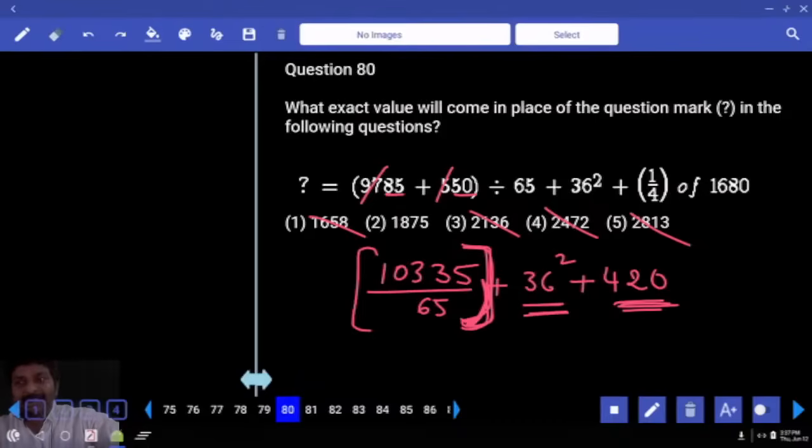Go to options. First option eliminated. Second is odd number. Third eliminated. Fourth eliminated. Fifth is also odd number. Correct? Right. Now, your first number.